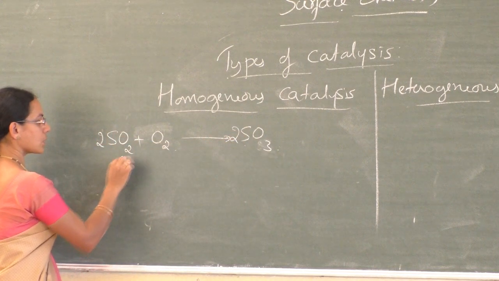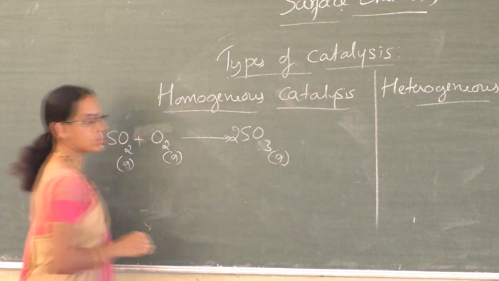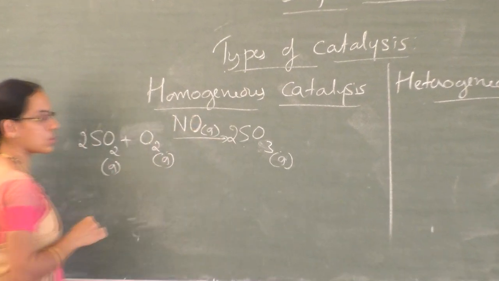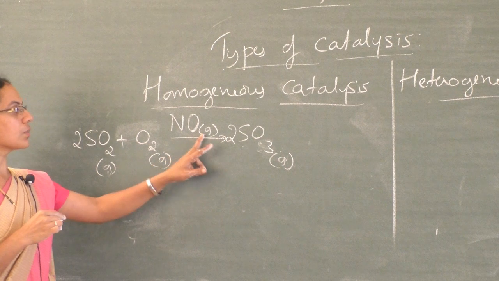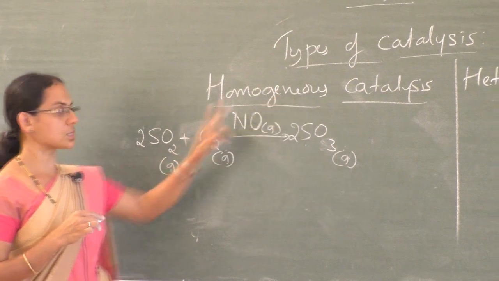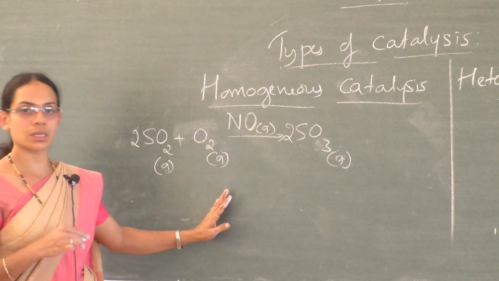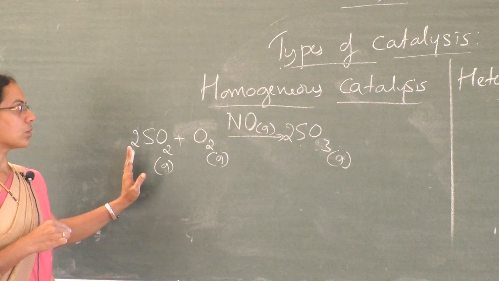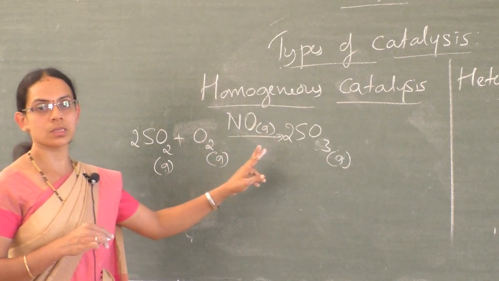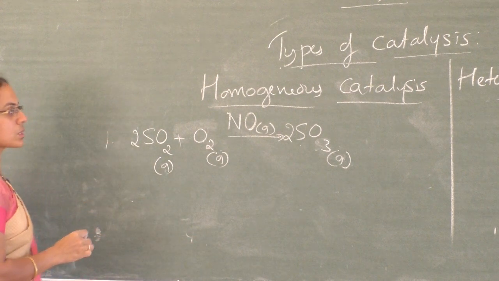Here the sulfur dioxide is in the gaseous state, oxygen is also in the gaseous state, and sulfur trioxide is also in the gaseous state. Nitric oxide, an oxide of nitrogen, is used as a catalyst, which is also in the gaseous state. So this is an example of homogeneous catalysis. Reactants, products and catalyst are all in the same physical state. So this is called homogeneous catalysis. This is the reaction which takes place in the lead chamber process that is used for the preparation of sulfuric acid. This is one example of homogeneous catalysis.